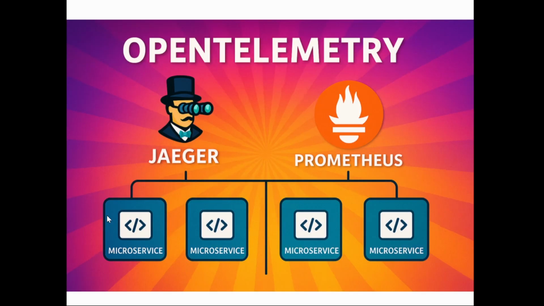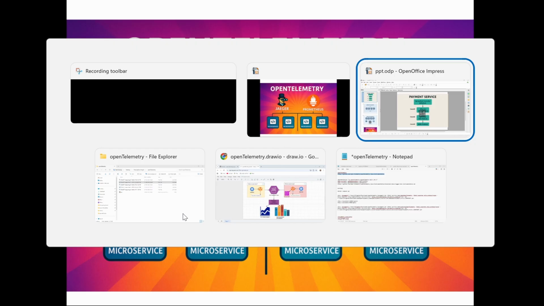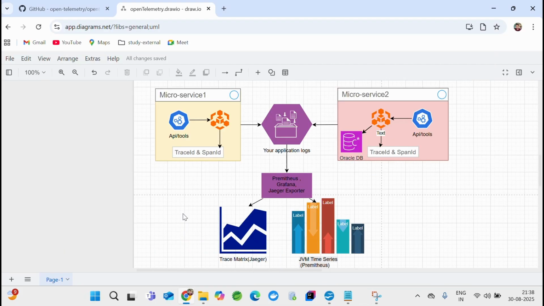For data collection, we'll be using Prometheus and Jaeger. Maybe my pronunciation is wrong, but these are the tools, or I would say the exporters, we'll be using. These are completely free. You just need Docker, and then you are good to go. First, we'll be creating two services, and those two services will do their job and push the data into the telemetry tools.